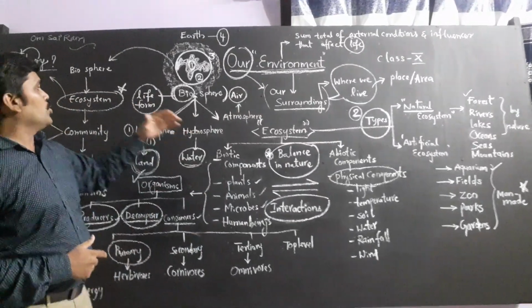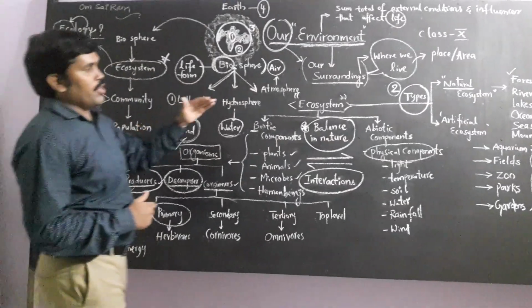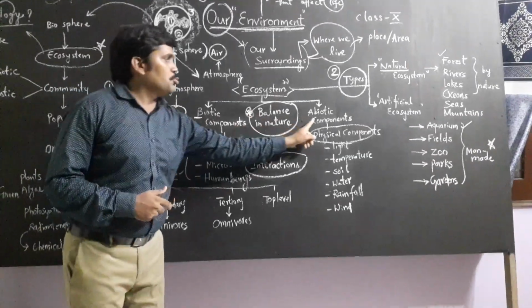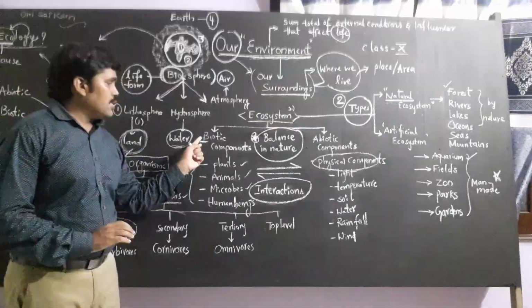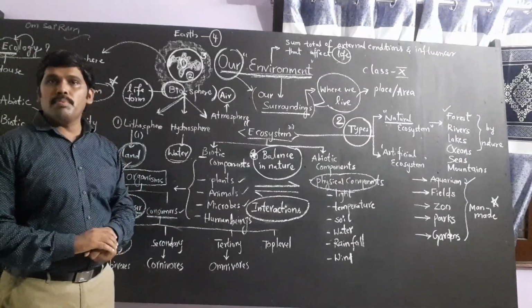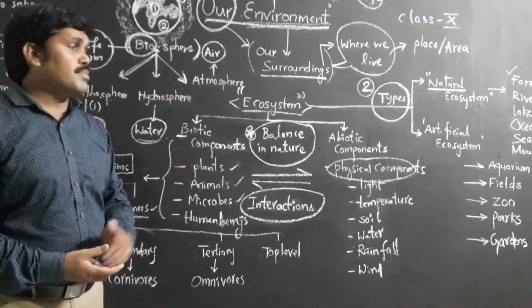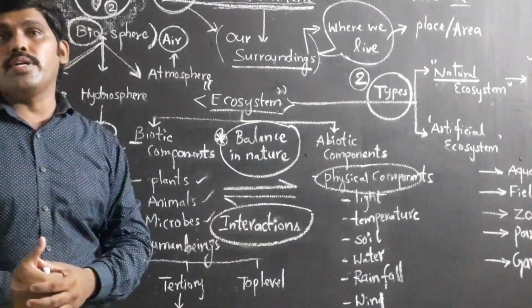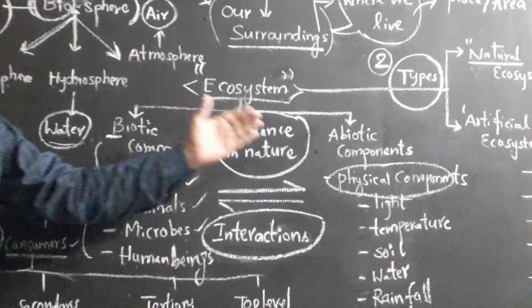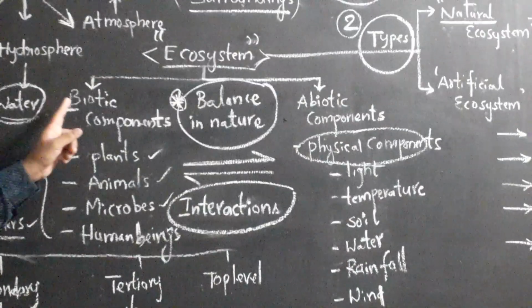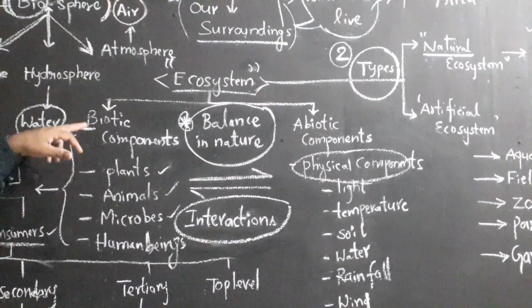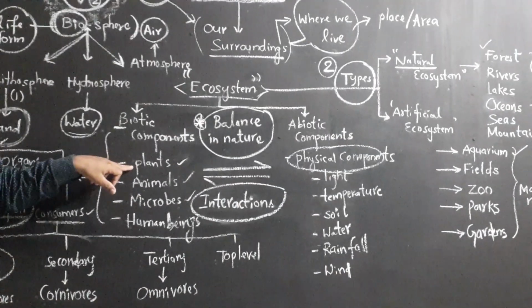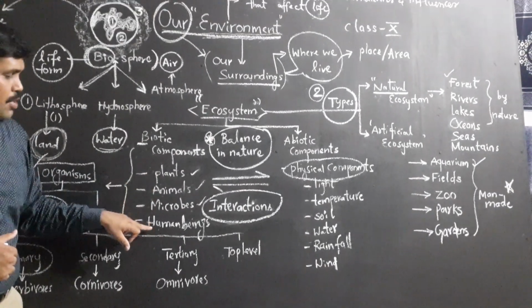Before explaining ecosystem, we are going to talk about the two main components present in the environment. One is biotic components, nothing but living organisms, and the second one is abiotic components, nothing but physical conditions. Biotic components are living organisms, such as plants, animals, microbes or human beings.